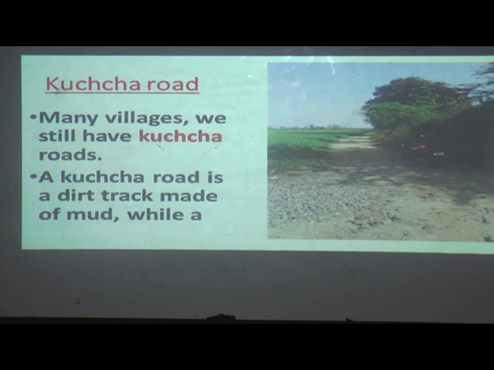When rain comes, what will happen? It's all sticky and muddy. A kacha road is a dirt track made of mud. If mud is there, with the rain and the flow of water, it will flow away.